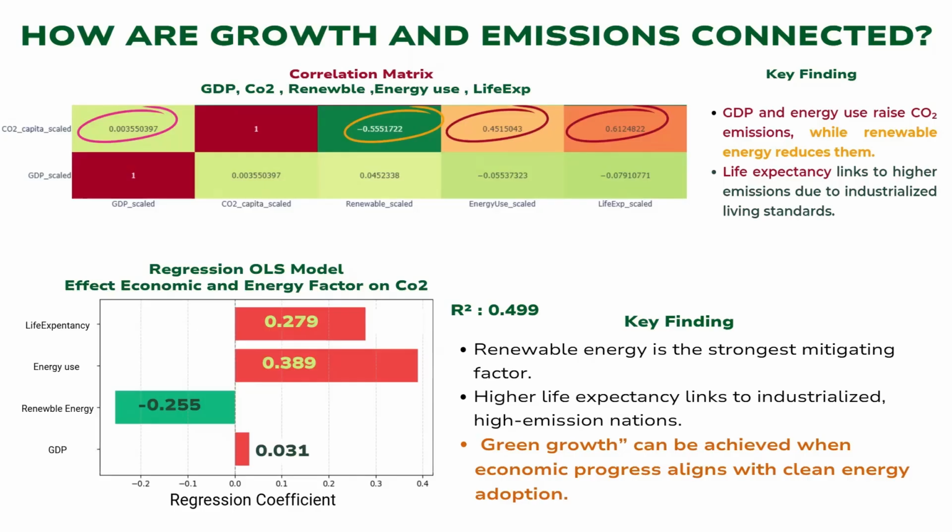The regression model shows an R-squared value of 0.499. Life expectancy has a coefficient of 0.279, energy use 0.389, GDP about 0.031, and renewable energy minus 0.255. This means renewable energy is the strongest factor in reducing emissions, while GDP, energy use, and life expectancy still increase them. From this finding, we know that green growth can be achieved when economic progress aligns with clean energy adoption.